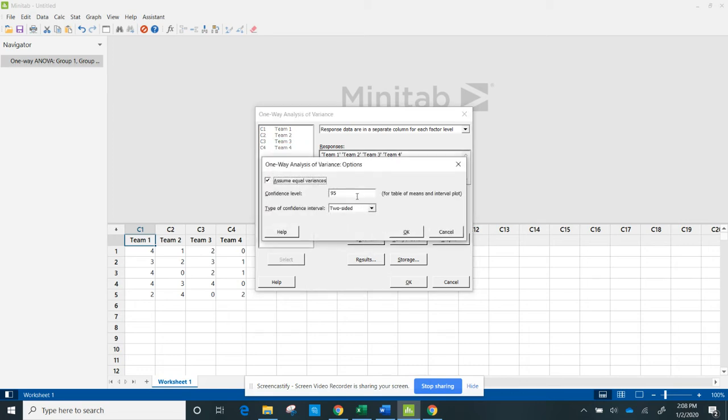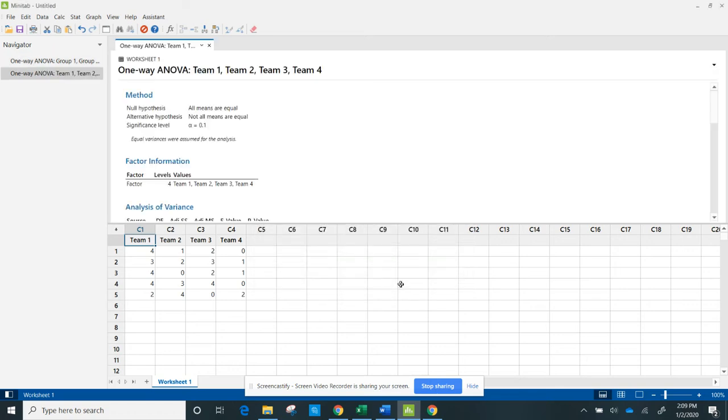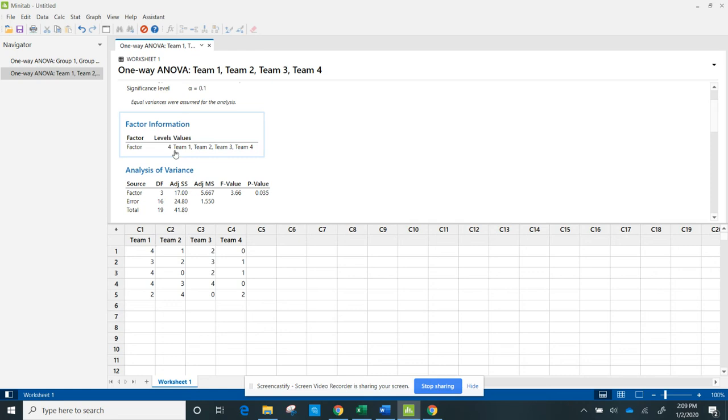My options, I've got to change this to 90 because I had a 10% level of significance. Again, I check assume equal variances and then it's a 2-sided. I hit OK. So again, it gives me my hypotheses. It shows me that I chose all 4, and you want to make sure that you're including all the data you need to include. So this is a really good check to show, okay, I did have 4 levels or 4 categories for this.